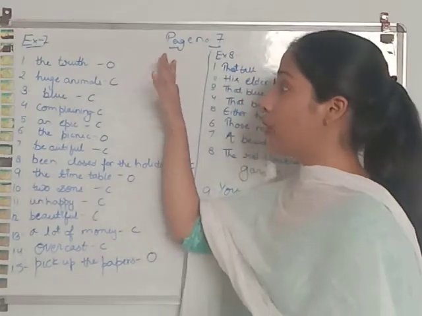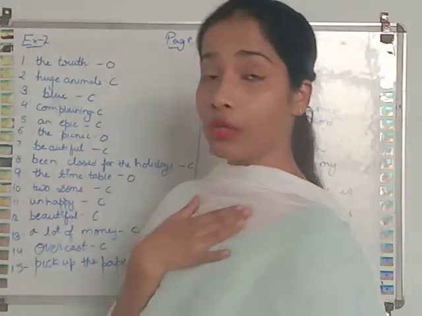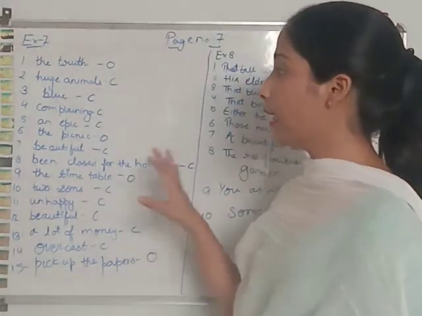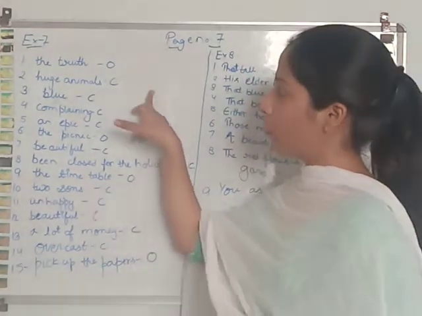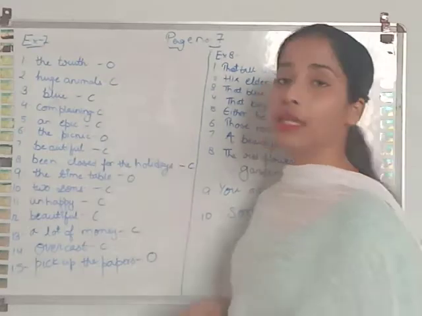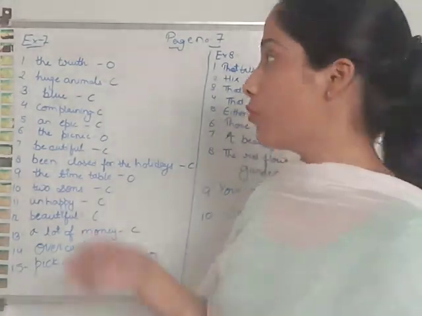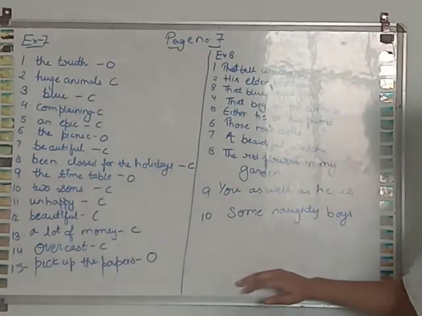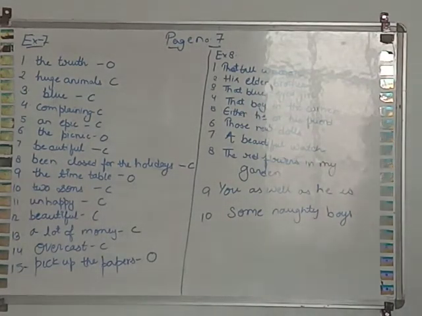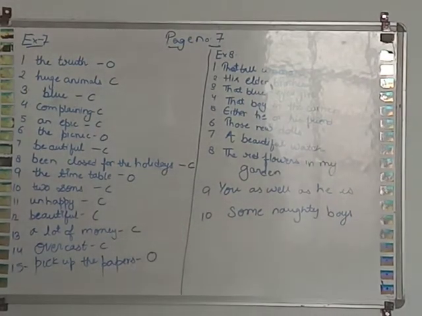So I have written the object and the complement according to my choice. You can write the answer, write the statement according to your wish. And you have to write whether they are the object or whether they are the complement. So first of all do exercise 7, then we will discuss exercise 8.